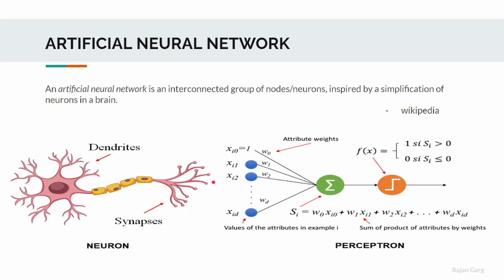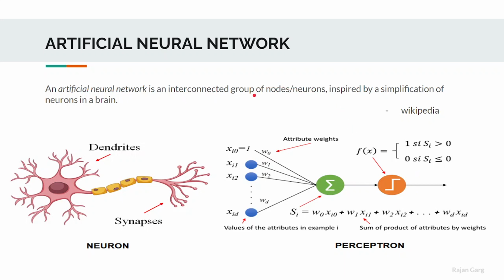And further, the same chain takes care of sending all of our information to our brain. The same kind of thing we have in our neural networks, where the basic terminology we use is perceptron. We require the input, which is taken care of by the dendrites. So here we have the input layer, and further we have the neurons, which we call perceptrons in deep learning terms, which is a combination of two parts: one is the weight and second is the activation function. Once that processes the data, the weights are updated and we generate a final output. So one neuron can be connected with further neurons, which we will see later in the sessions.